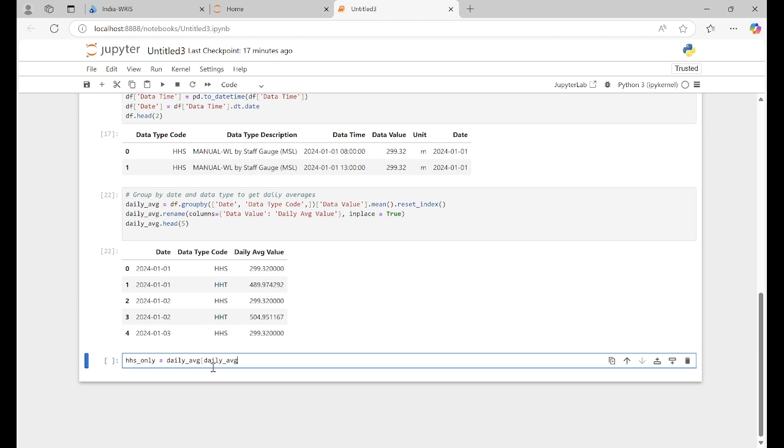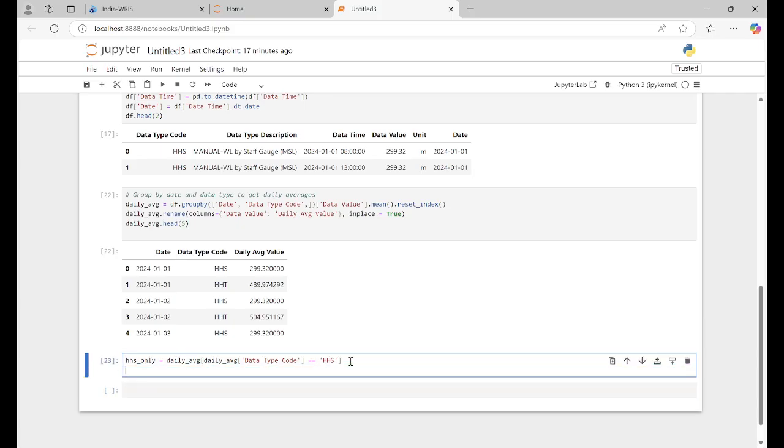Now we have daily average, and daily data type code equal to HSS, right? Close it, run it.